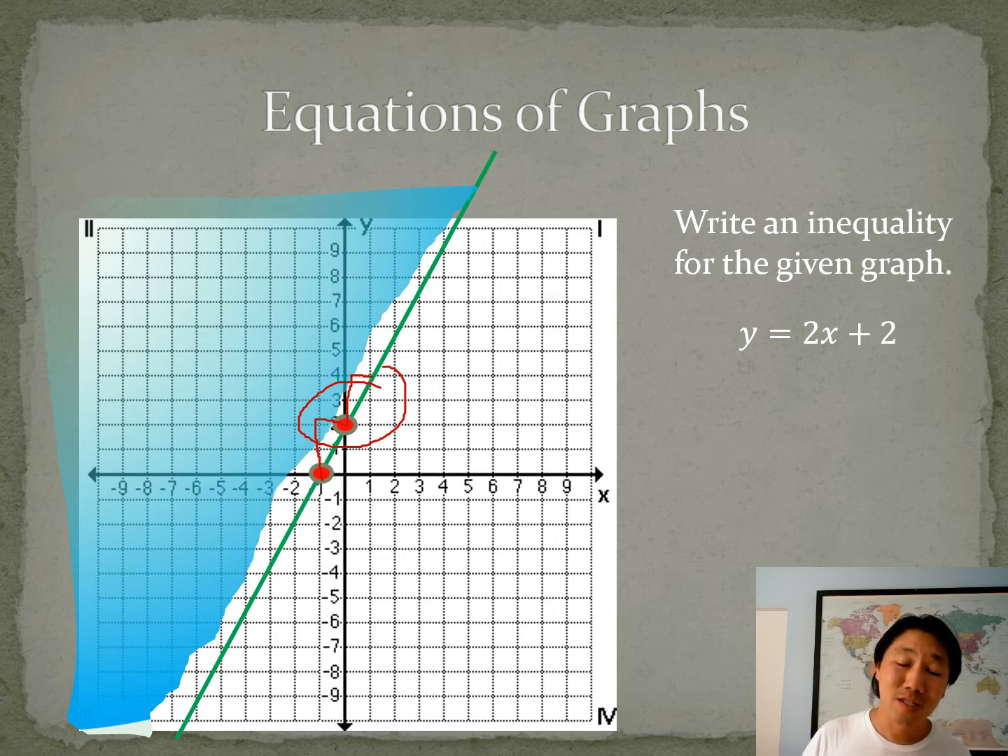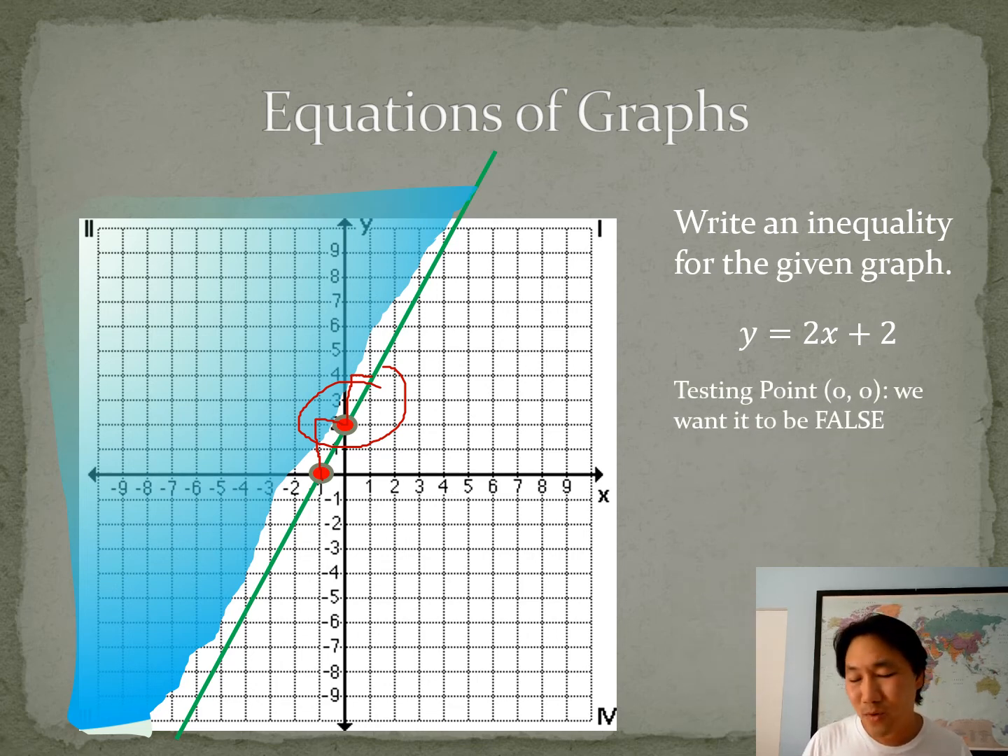But notice there's this blue shade. So now we have to turn it into an inequality. All right, so we have to decide which symbol do we use, greater than or equal to, less than or equal to. But we do the same thing. We want to test a point. Again, I'm testing point 0, 0. But in this case, notice I want 0, 0 to be false because the blue part is not on 0, 0. It's on the other side of 0, 0. So I want the equation to be false.